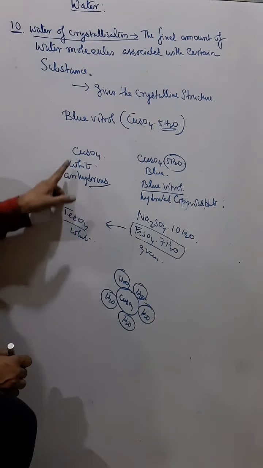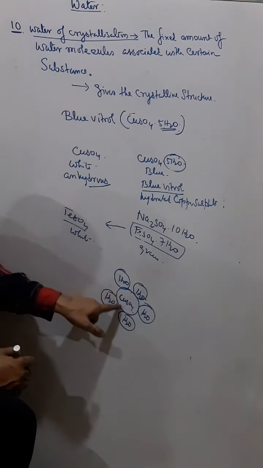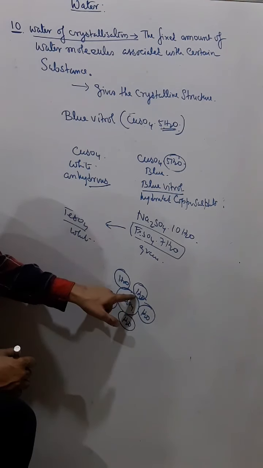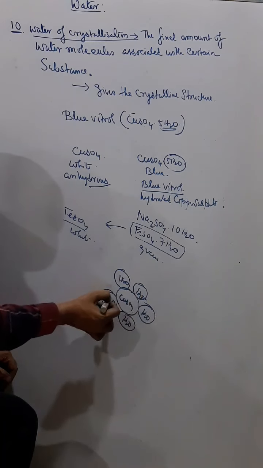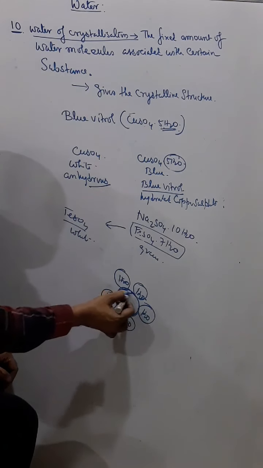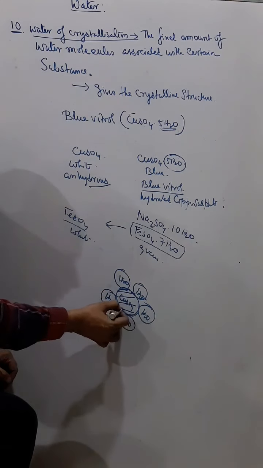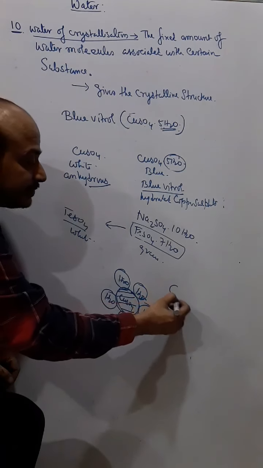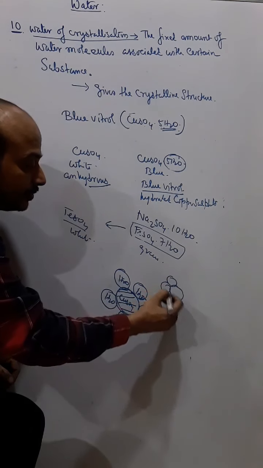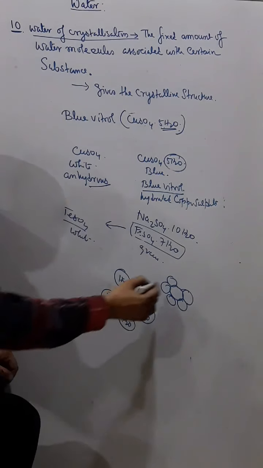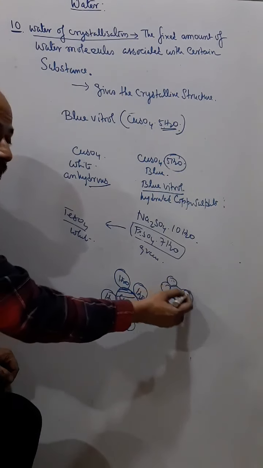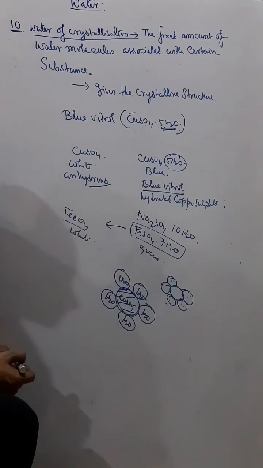So when I say only copper sulfate, this is only copper sulfate. But with every 1 copper sulfate molecule, if there are 5 water molecules associated, then that is called water of crystallization, and that is blue vitriol.